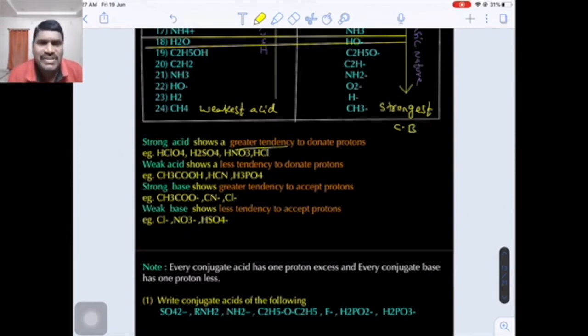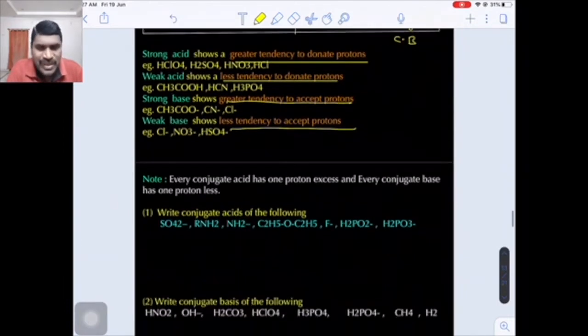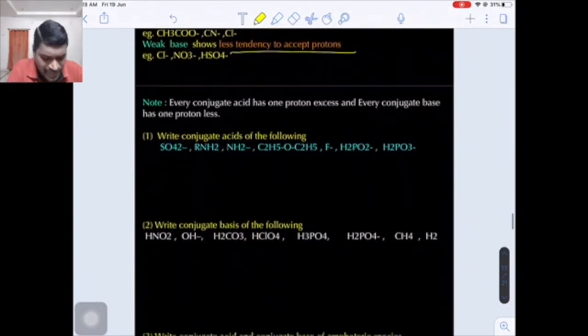What is the definition of a strong acid? A strong acid has a greater tendency to donate the proton. What is the definition of a weak acid? A weak acid has a lesser tendency to lose the proton. What is the definition of a strong base? It has a great tendency to accept the proton. What is the definition of a weak base? It has a lesser tendency to accept the proton. So these are some examples given to you.